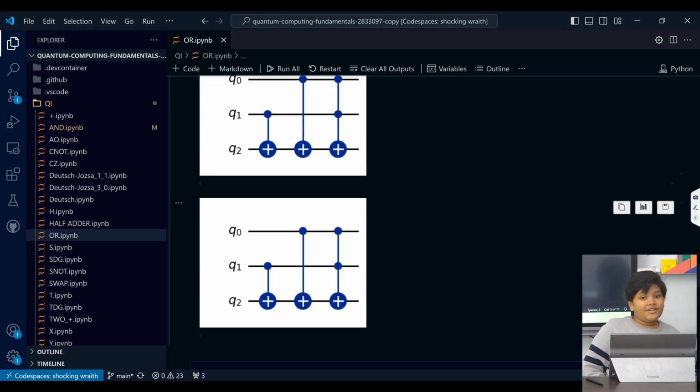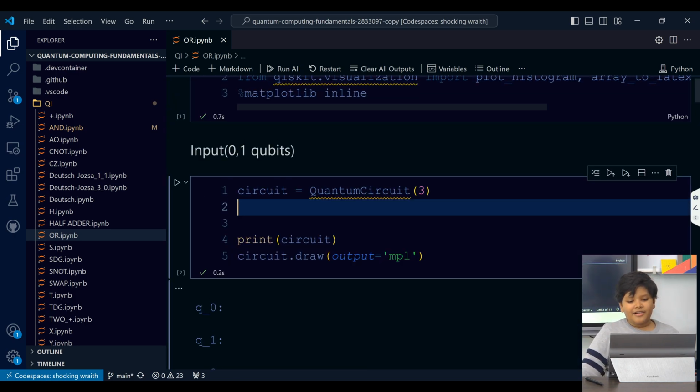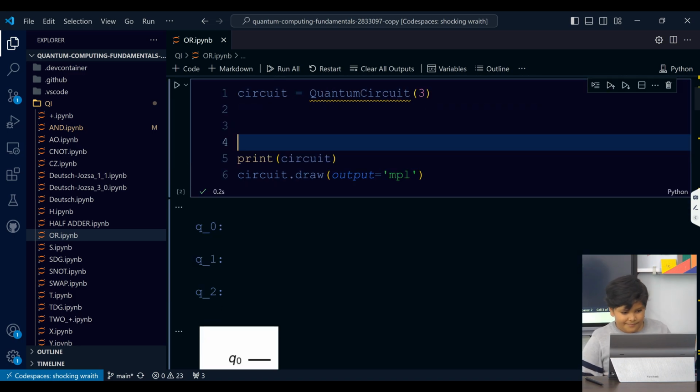Because in an OR gate, you're technically destroying information if you do it in one step. So you have to save the inputs. That's how it works in an OR gate. So let's use quantum parallelism.